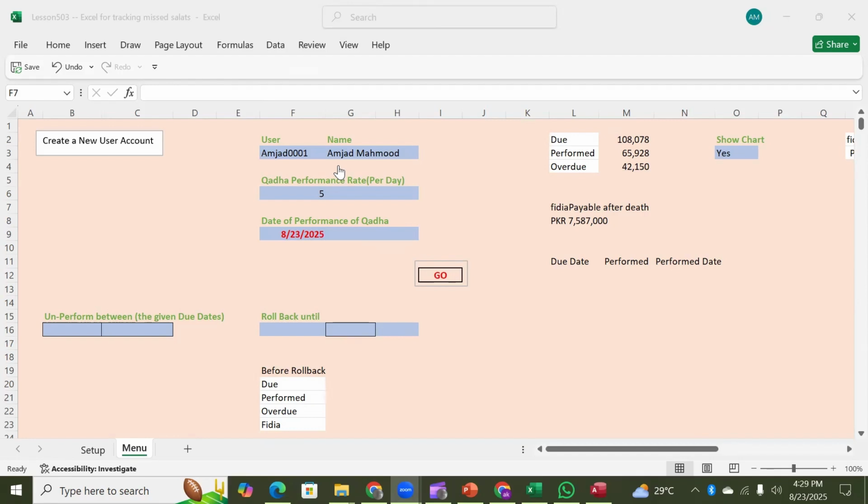So let's take an example other than this Muslim purpose for which we started first of all, but later on we have generalized it. Anybody can make use of this system, including the Muslim brothers. They can still use it to keep track of their backlog and perform the qada salat.